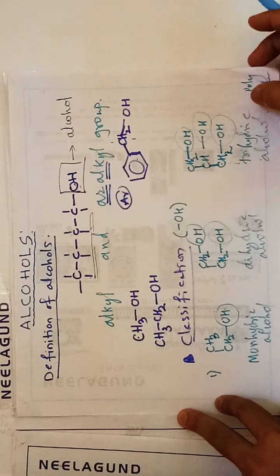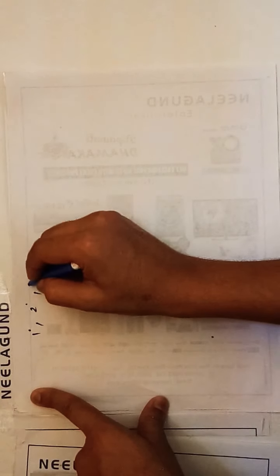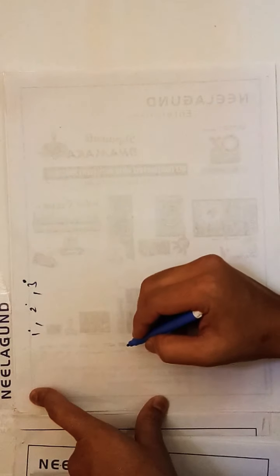The next way to classify organic compounds, particularly alcohol, is based on primary, secondary and tertiary.